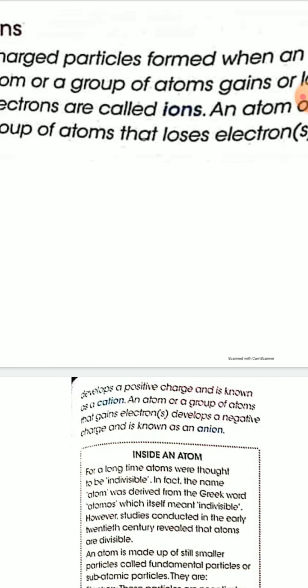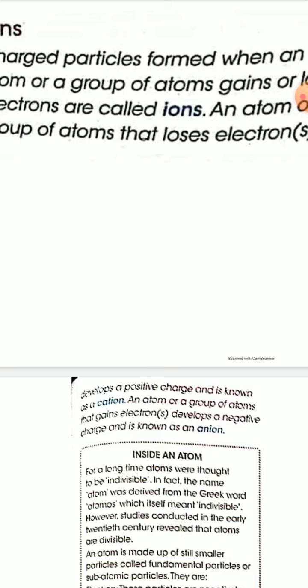known as cation. Similarly, negatively charged ions are known as anions, and negatively charged ions are formed when an atom or a group of atoms gains electrons. So an atom or a group of atoms that gains electrons develops a negative charge, and this negatively charged ion is known as anion. So positively charged ions are known as cations, and negatively charged ions are known as anions.